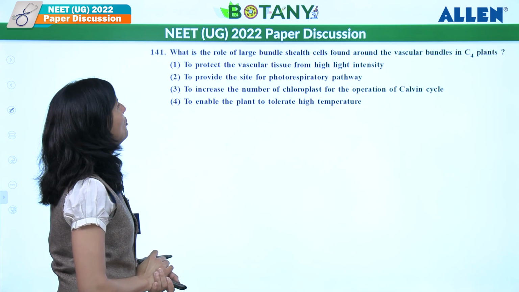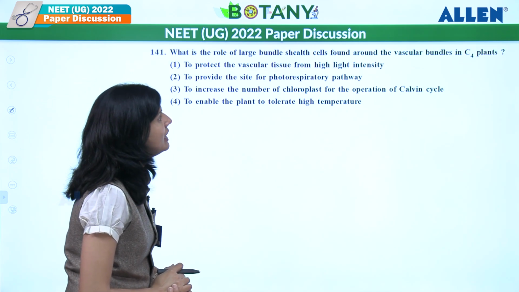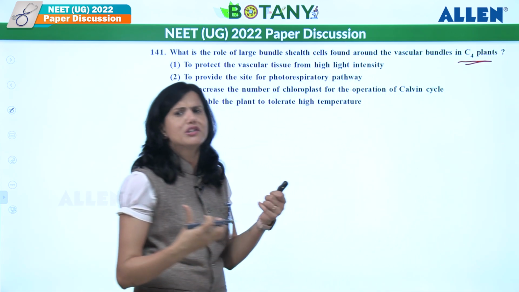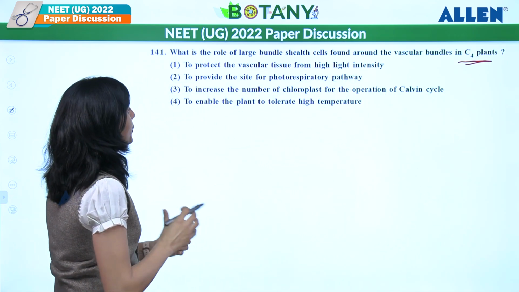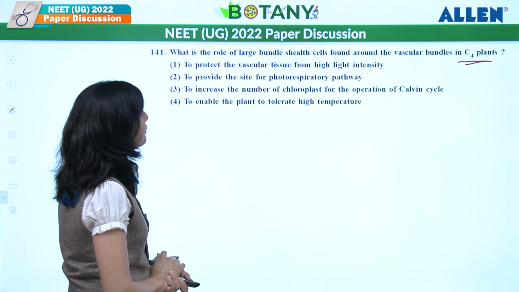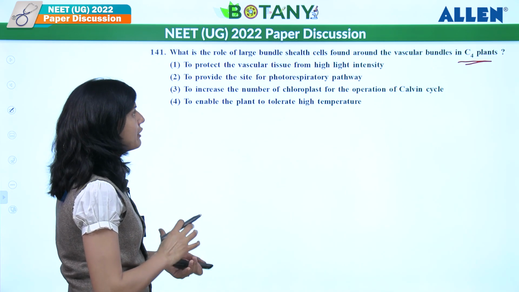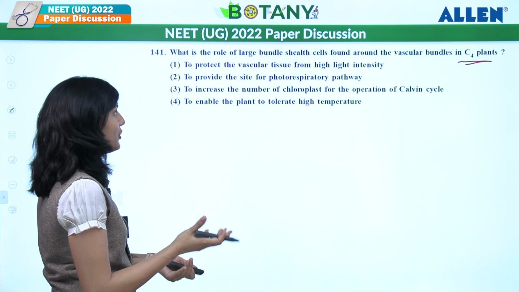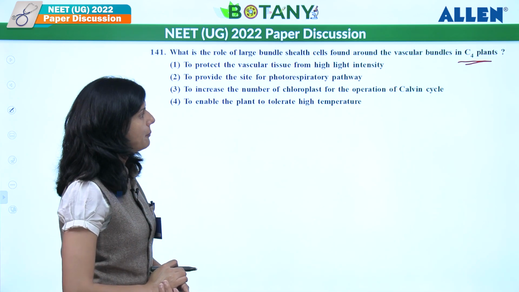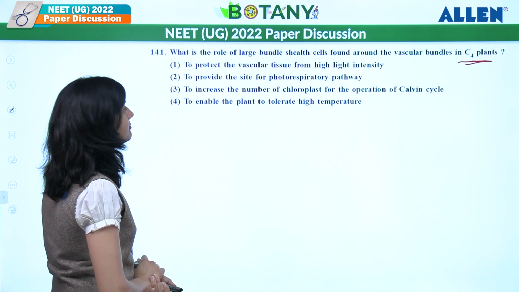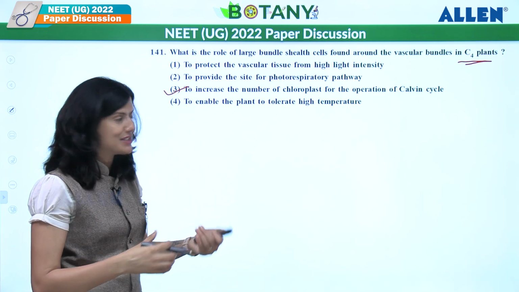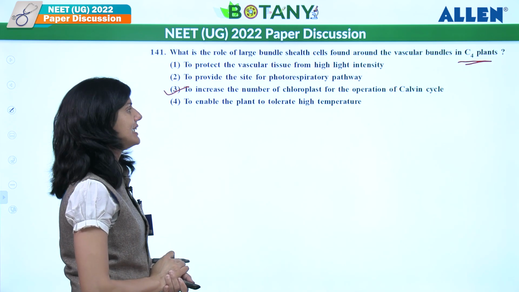Let's see the next. What is the role of the large bundle sheath cells found around the vascular bundle in C4 plants? So we are talking specifically about the role of bundle sheath in C4. It protects the vascular tissue from high light intensity? No. To provide the site for the photorespiratory pathway, that is wrong. Photorespiration is not there in C4 plants. Increase the number of chloroplasts for operation of Calvin's cycle. Yes, because that occurs in bundle sheath cells. And enable the plant to tolerate high temperature.